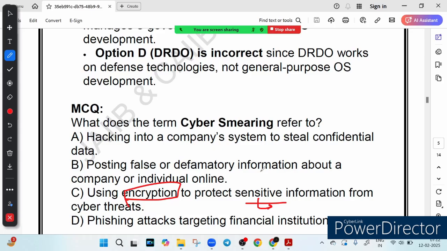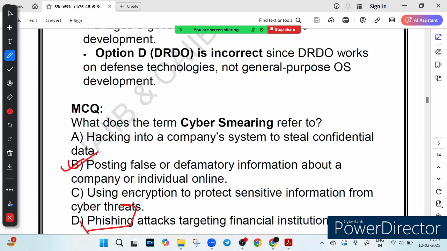And option D says phishing attack targeting financial institutions. Phishing is when cyber criminals try to trick people into revealing sensitive information like passwords or banking details. Since phishing is a fraud technique, not defamation, option D is incorrect. For example, if a scammer sends an email pretending to be a bank and asks for login details, that is phishing and not cyber smearing. So the correct answer is option B. Cyber smearing is when someone spreads lies or misleading information on the internet to harm someone's reputation.